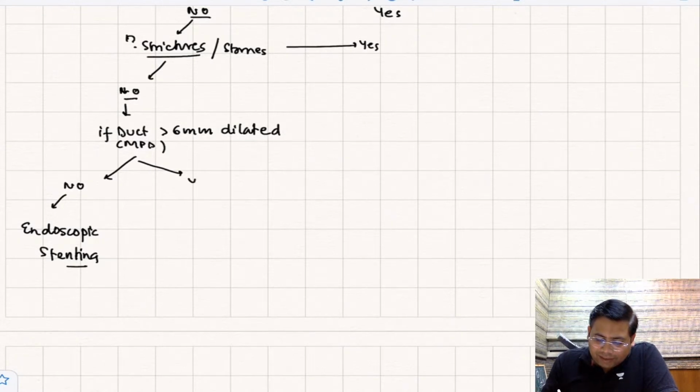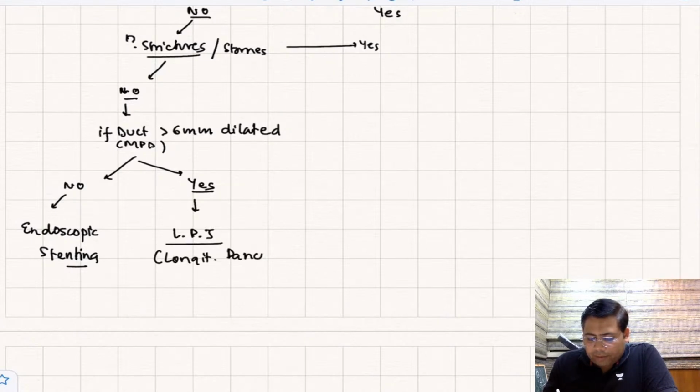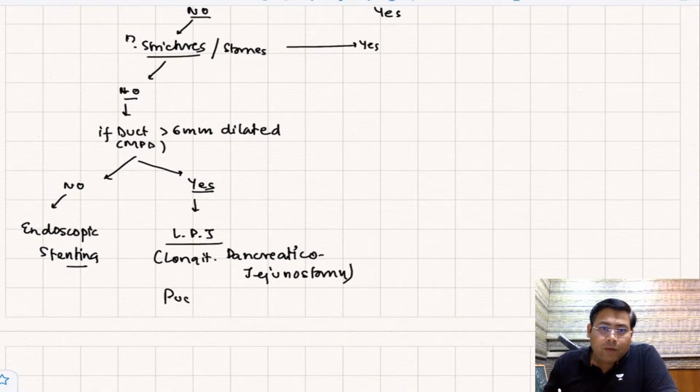If the duct is dilated, yes, then you are going to go for longitudinal pancreatico-jejunostomy, LPJ. This is also known as Puestow surgery. I hope you must have heard of Puestow surgery, or it is also known as modified Partington-Rochelle surgery.